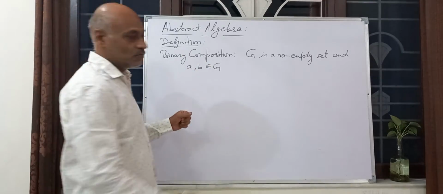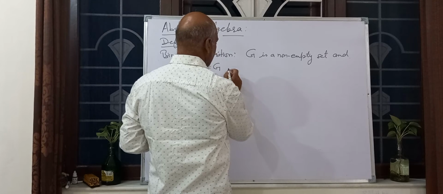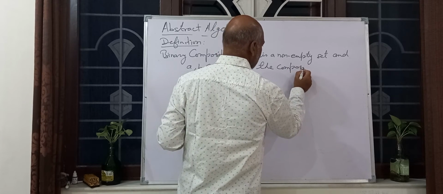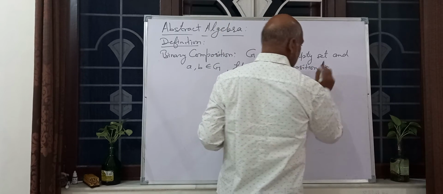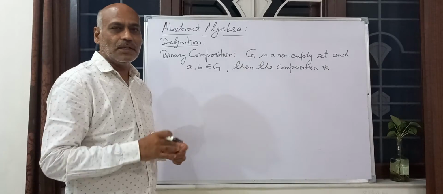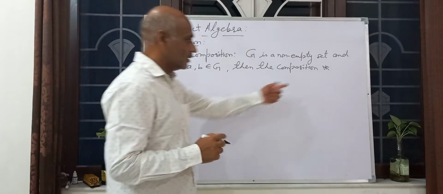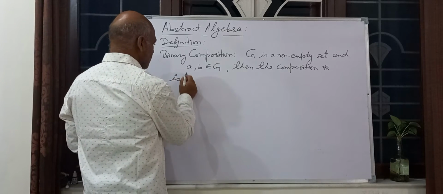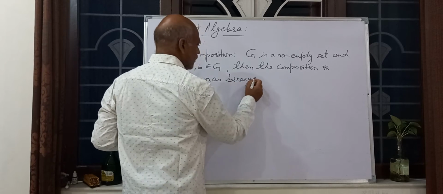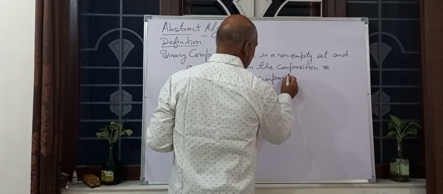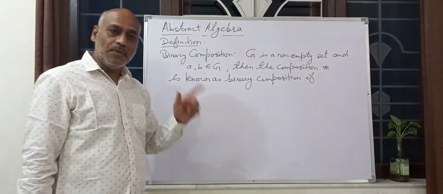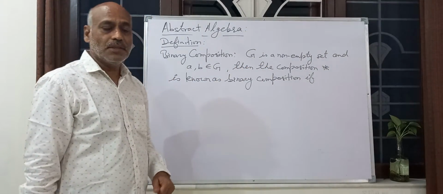If A and B belong to G, then the composition star, or we can denote it by other symbols also, like circle, plus, dot, minus, is known as binary composition.